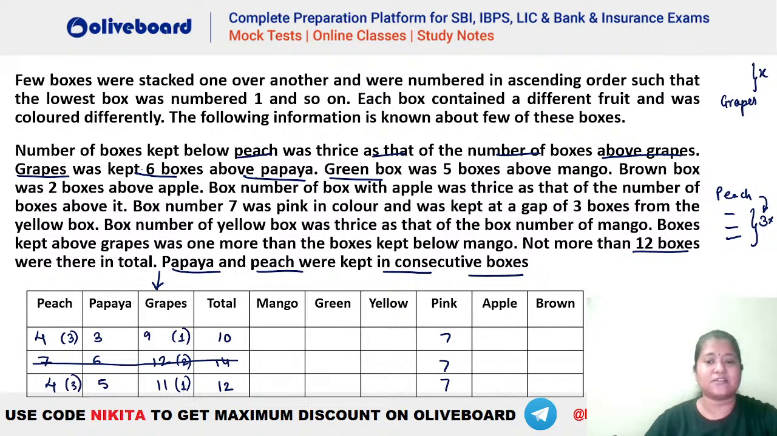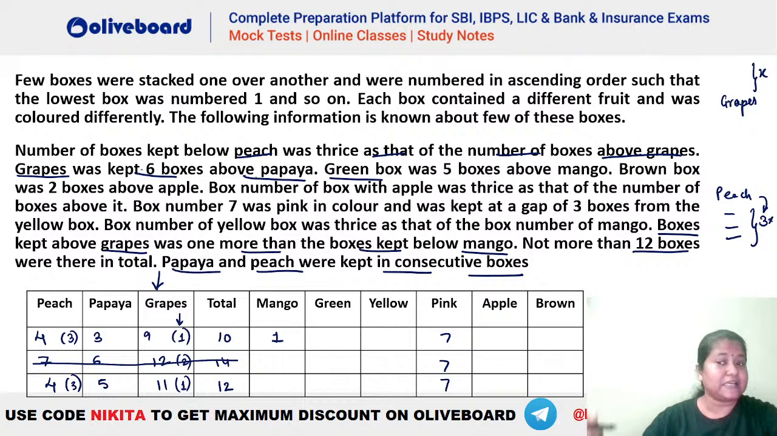Box number of yellow is thrice as that of box number mango. Boxes kept above grapes. Right now we have grapes here. So boxes kept above grapes was 1 more than boxes kept below mango. So here how many boxes are above grapes in the first case? We have 1 box above grapes. That means how many should be below mango? It has to be 0 boxes below mango. So what will be the box number of mango here? You can see box number of mango will be 1 in this case. I hope this is clear.